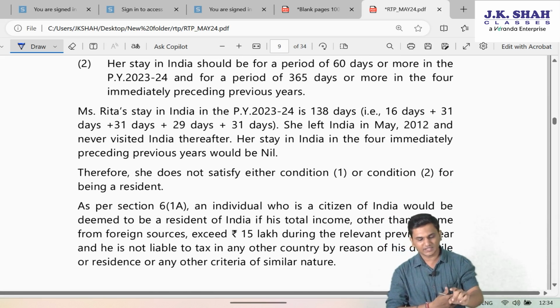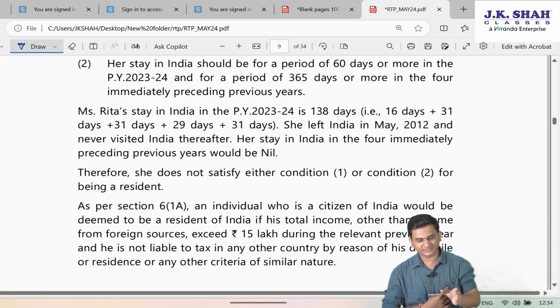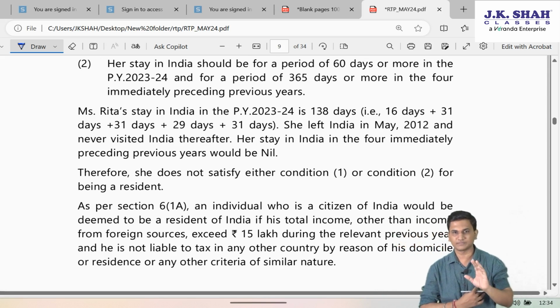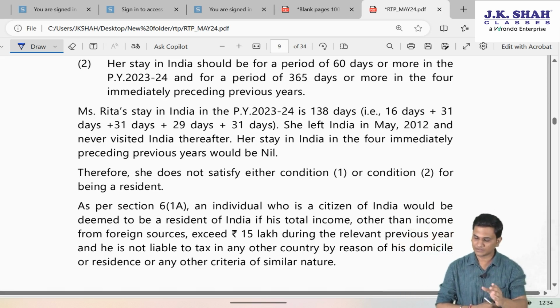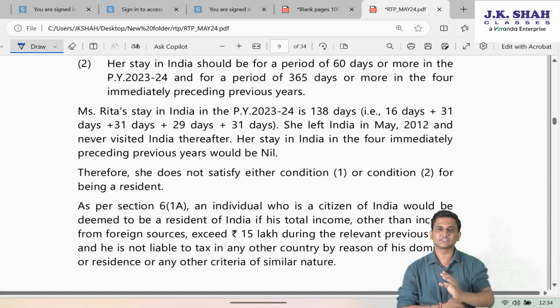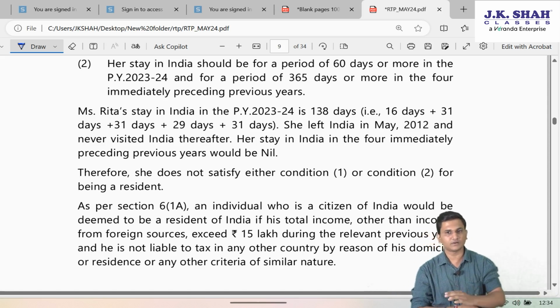Ms. Rita's stay in India in the previous year 23-24 is 138 days: 16 days plus 31 plus 31 plus 29 plus 31, that is 138. She left India on May 12 and never visited India thereafter. Her stay in India in the 4 preceding previous years would therefore be nil. Therefore, she will not satisfy either condition 1 or condition 2 for being a resident.